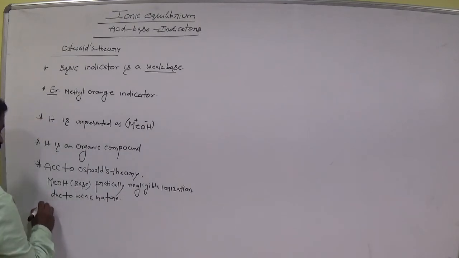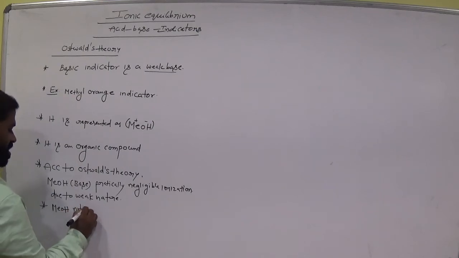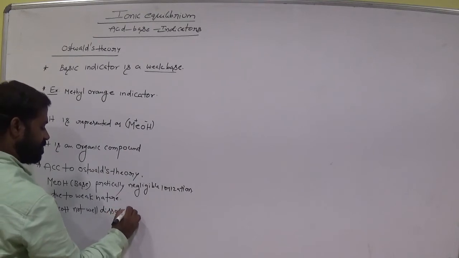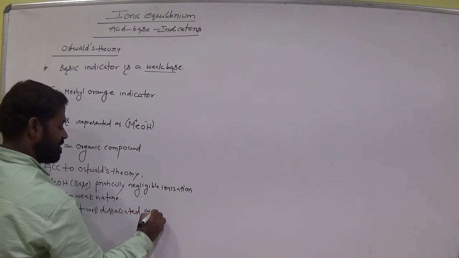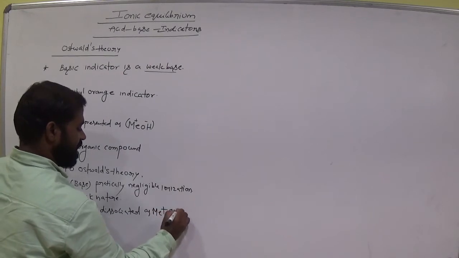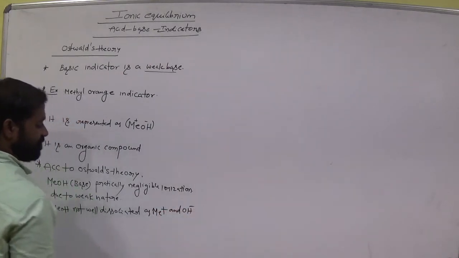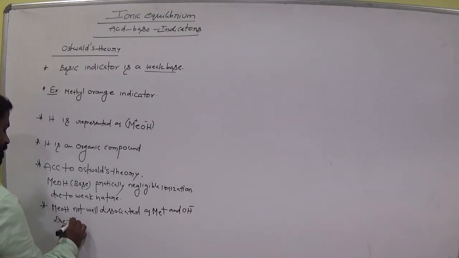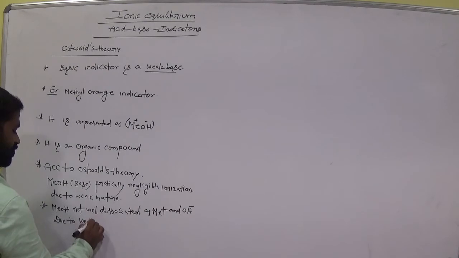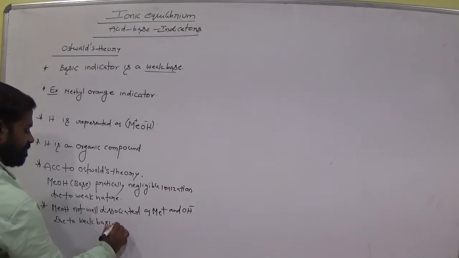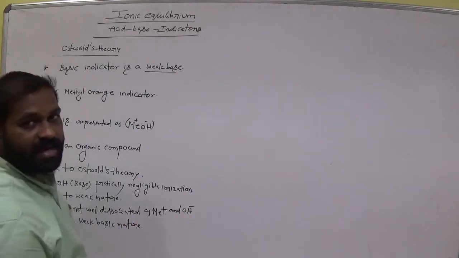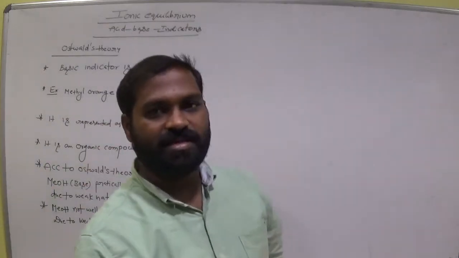That is, MEOH is not well dissociated as Me plus and OH minus, due to its weak basic nature. Is it clear? Weak acids or weak bases are not completely ionizable. That is the meaning. Clear, students?